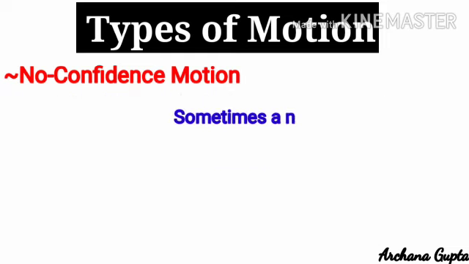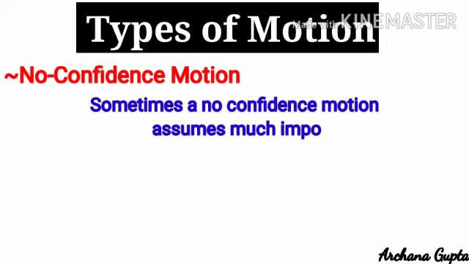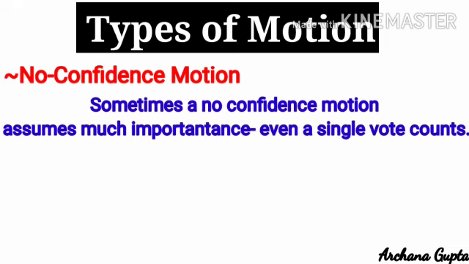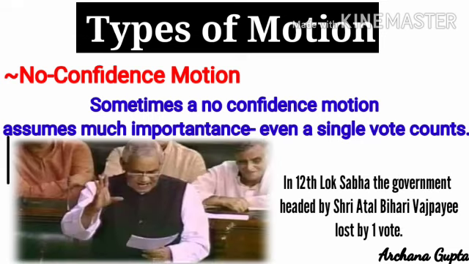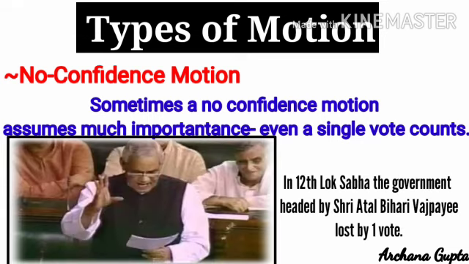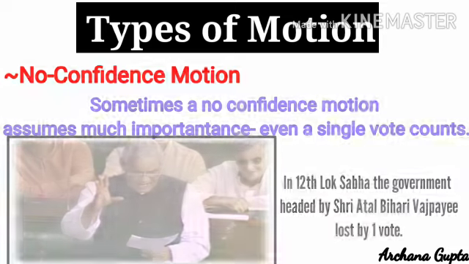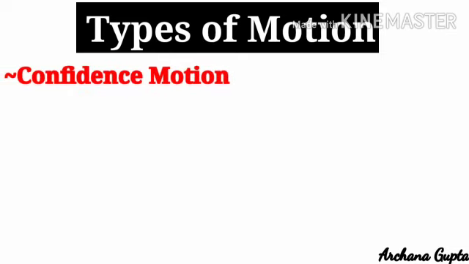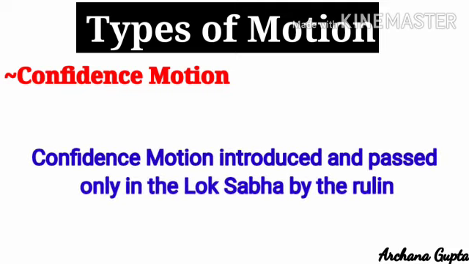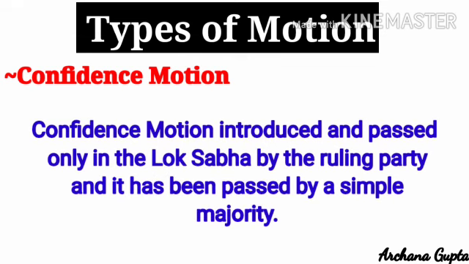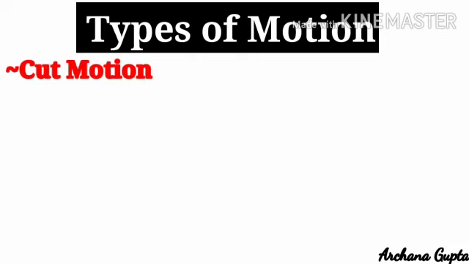Sometimes a no confidence motion assumes much importance. Even a single vote counts. For example, in the 12th Lok Sabha, the government headed by Shri Atal Bihari Vajpayee lost just by one vote, and then the government collapsed and general elections were held. There is also a confidence motion, and it is the reverse of the no confidence motion. Confidence motion is introduced and passed only in the Lok Sabha by the ruling party, and it has to be passed by a simple majority. Let us now see the cut motion.